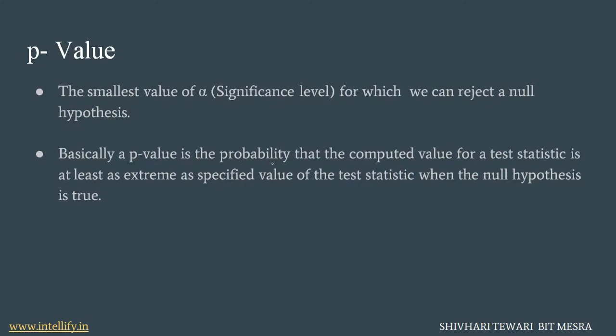Basically, it is the probability that the computed value for a test statistic is at least as extreme as a specified value of the test statistic when the null hypothesis is true. That means the probability that the computed value of the test statistic should be so small that it could be neglected by the person who is testing the null hypothesis. In that case, we can say the smallest value of alpha is called the p-value.